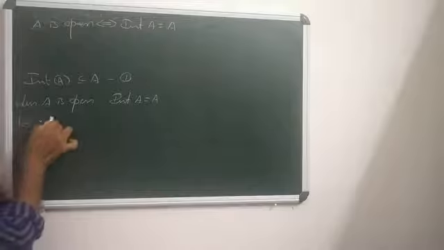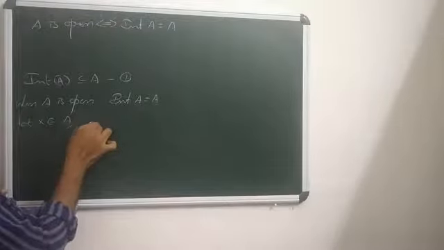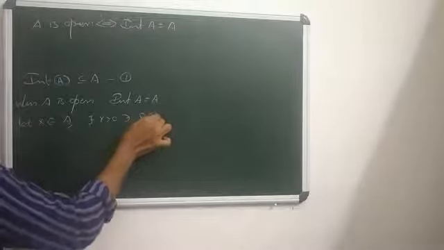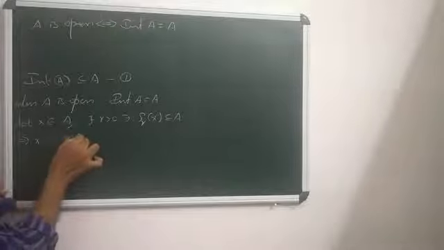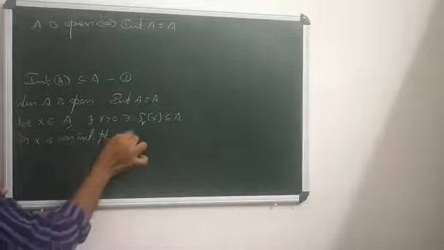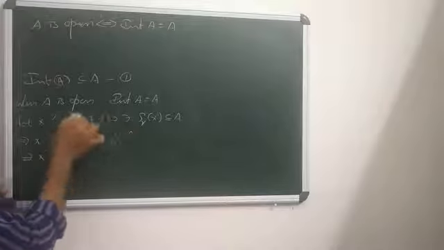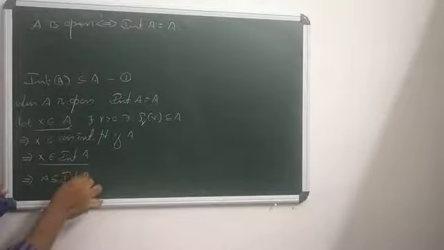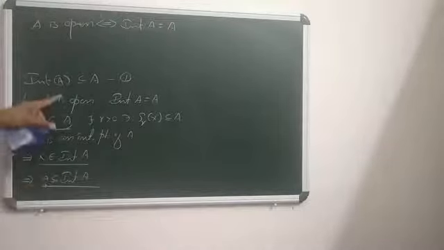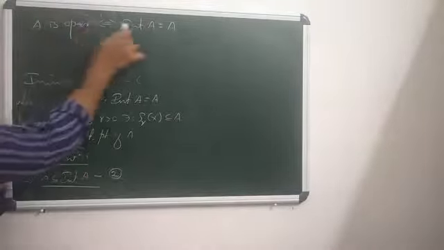Let x fall in A. Since A is open, there exists some r positive such that S_r(x) is a part of A. S_r(x) being a part of A means x is an interior point of A. That means x falls in interior A. But x falls in A, so x falls in interior A. That means A is a part of interior A. So when A is open, combining 1 and 2, interior A equals A.